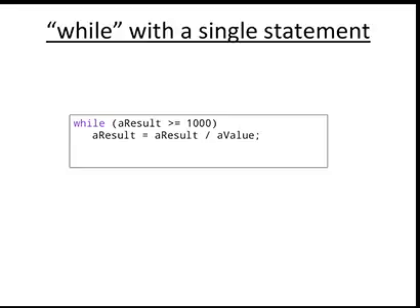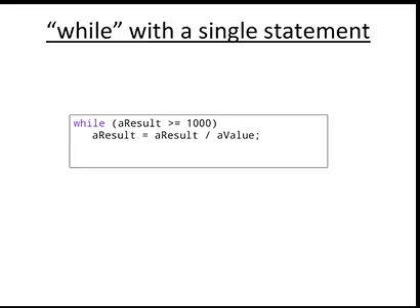Okay, while loop: the condition is evaluated before processing the body of the loop. If a condition is true, then and only then the body of the loop is executed. After the body of the loop is executed, control again goes back to the beginning, and the condition is checked if it is true.